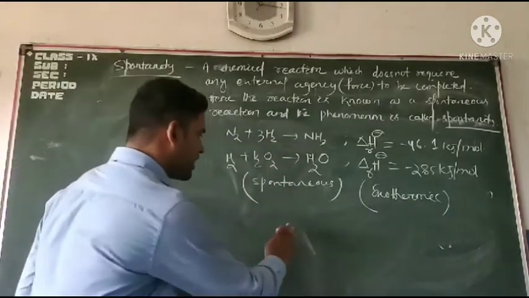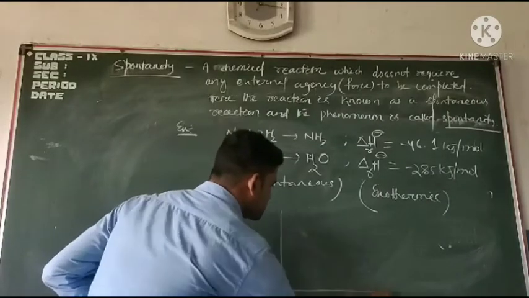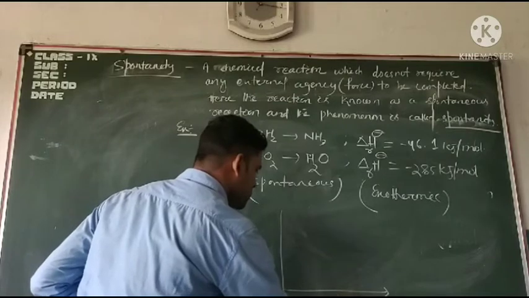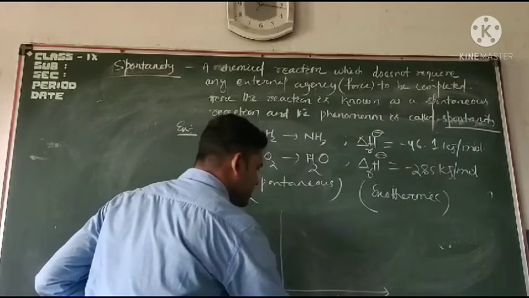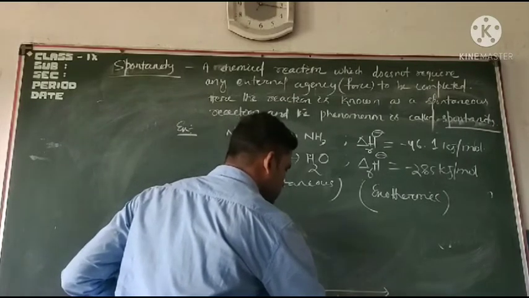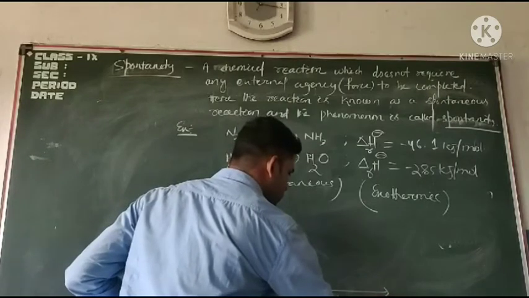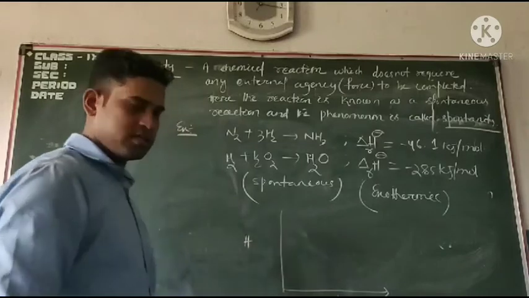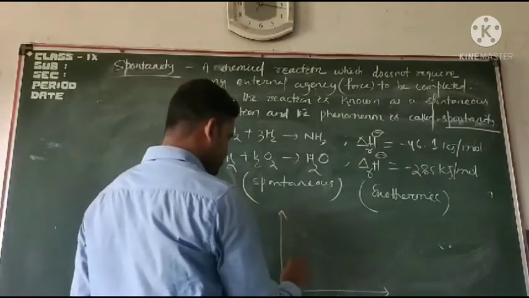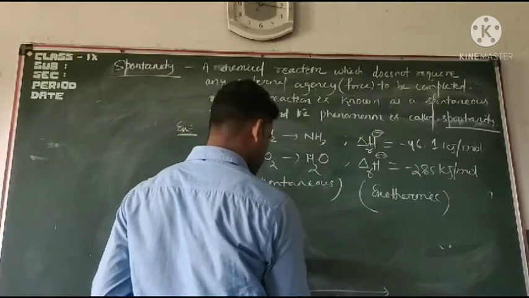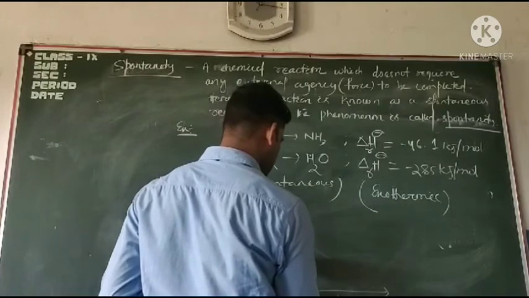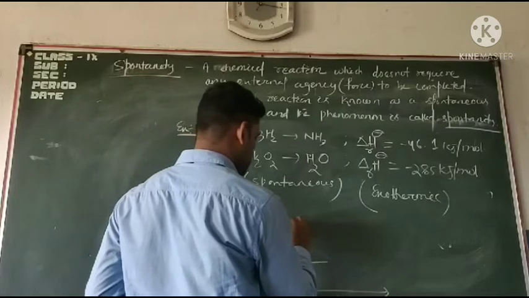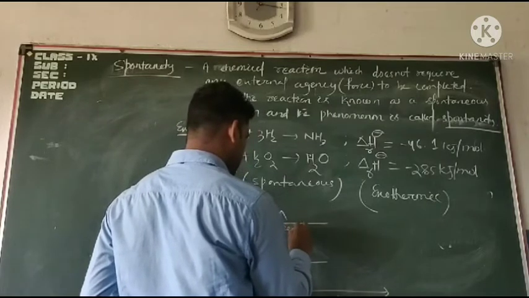What is the graph? This is the reaction coordinate and this is the enthalpy, H is enthalpy. Okay, here this is the product, this is the reactant.